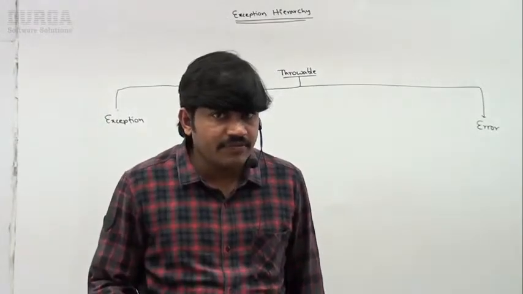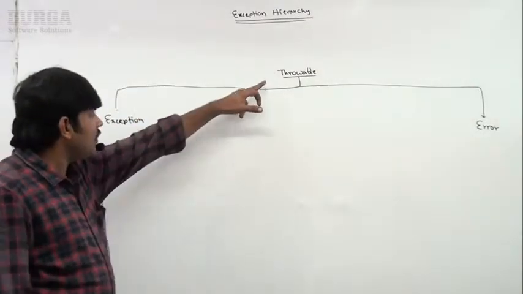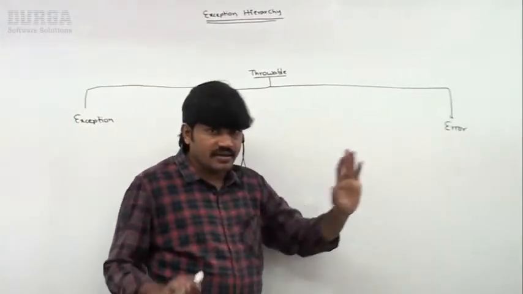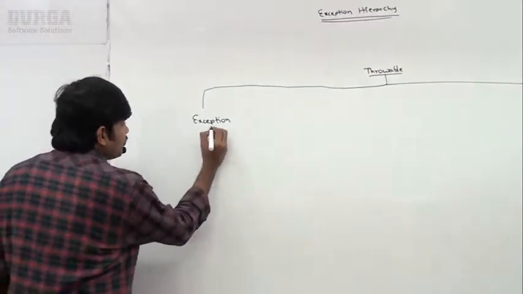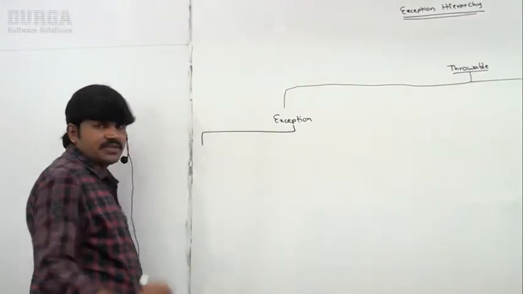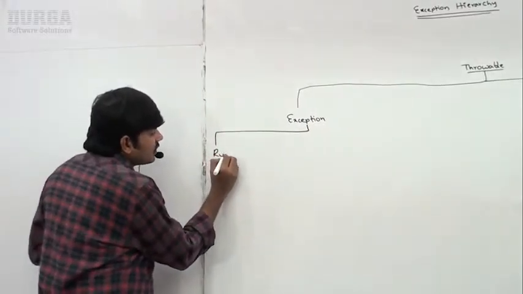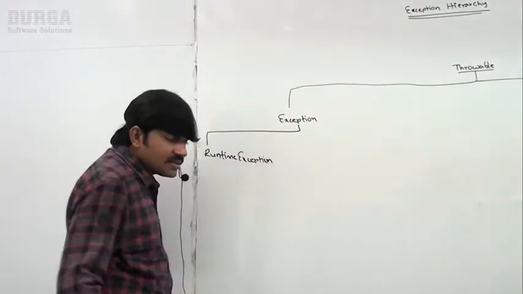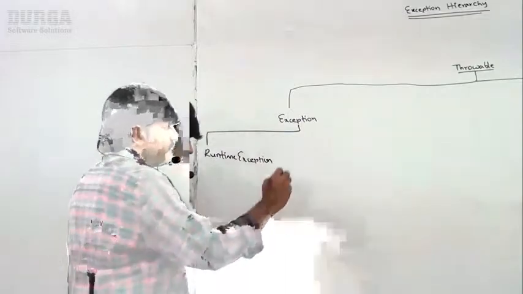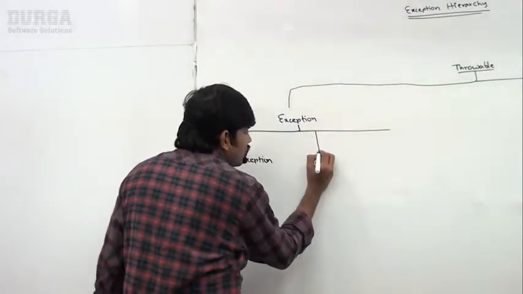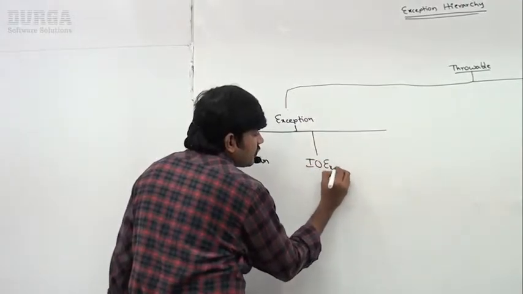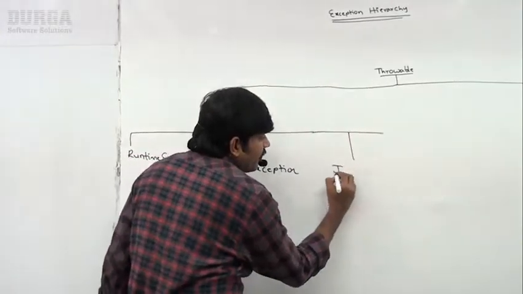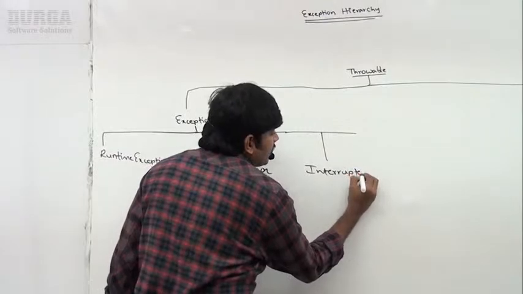Sir, now it's very clear what the difference is between exception and error. The Throwable class contains two child classes: Exception, and the second child class is Error. Clear, right? Now, under Exception, again there are several child classes. Runtime exception. Next, IO exception. Next, interrupted exception. Very important, sir. In multi-threading, you will get interrupted exception.